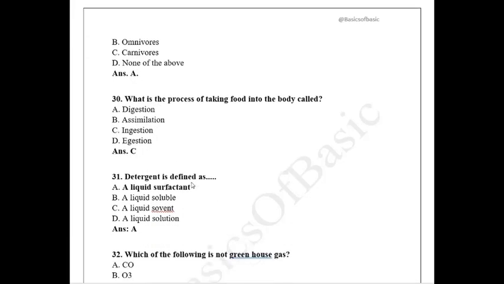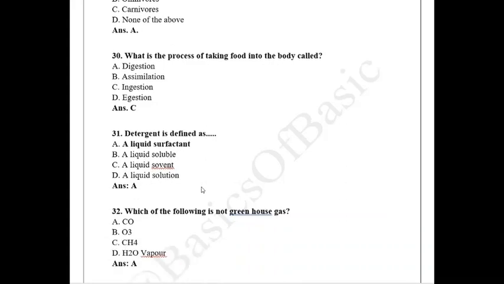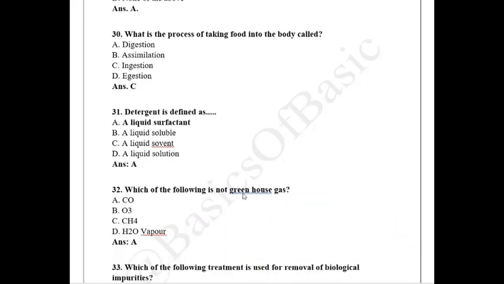So detergent is defined as liquid surfactant, liquid soluble, liquid solvent, liquid solution. So the answer is liquid surfactant. Which of the following is not a greenhouse gas? So greenhouse gas is nothing but which causes global warming in the ozone layer. So which increases the temperature and leads to depletion of the ozone layer.